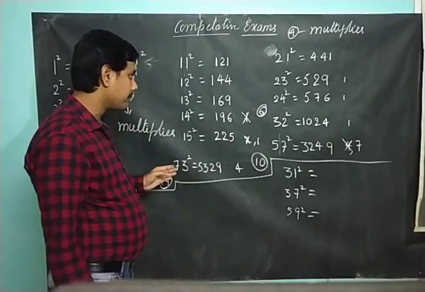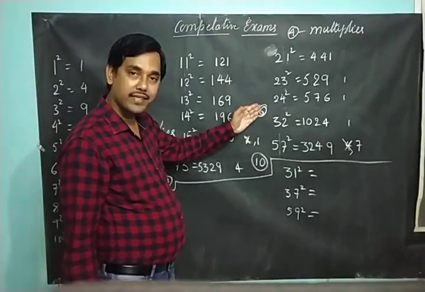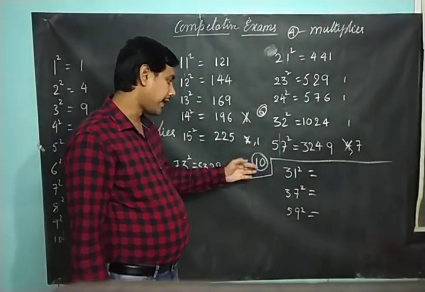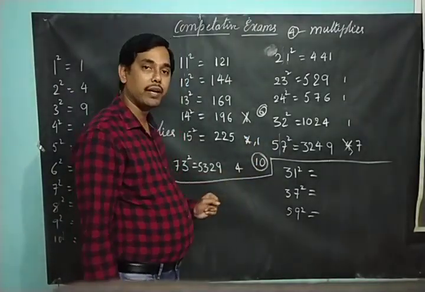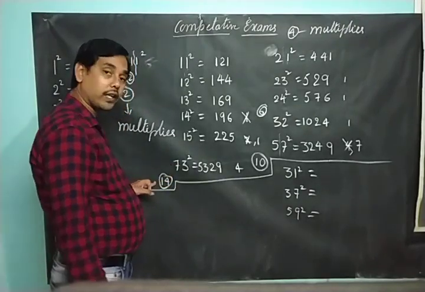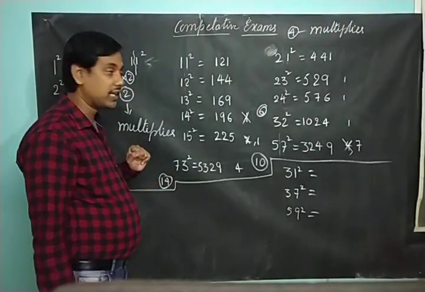Here I had 3. What is double of 3? 6. 6 will be my multiplier. Here I am having 5. So what will be double of 5? 10. So 10 will be my multiplier. Here I am having 7. So what will be double of 7? 14. So 14 will be my multiplier.